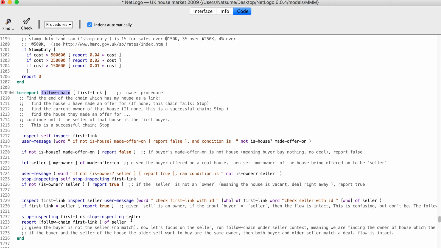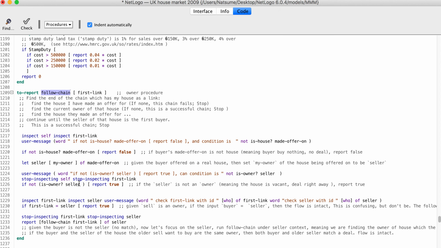And if the seller is interested in another house, now we move on. And this other house has its own owner or not. Let's make it seller. If it's not a real owner, which means the house the seller is interested in does not have an owner, therefore this seller can easily buy this house. And if this seller easily buys another house, he will have to sell his own house. If he sells his own house, then the buyer can have that house. So it makes sense. It goes through easily. So this is true. It makes sense.